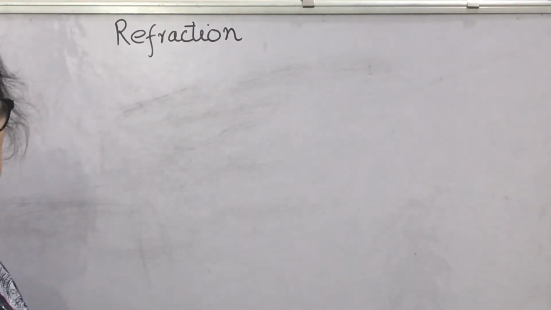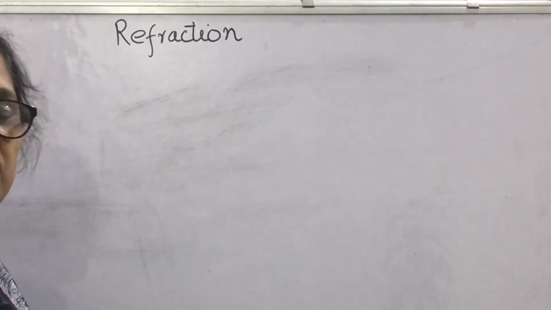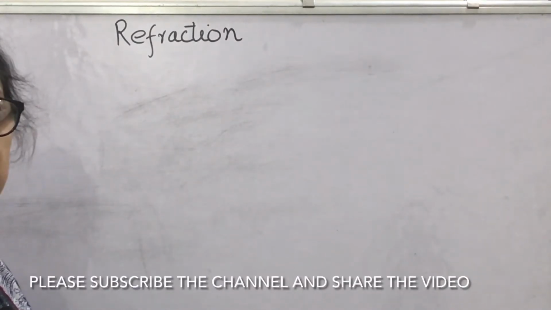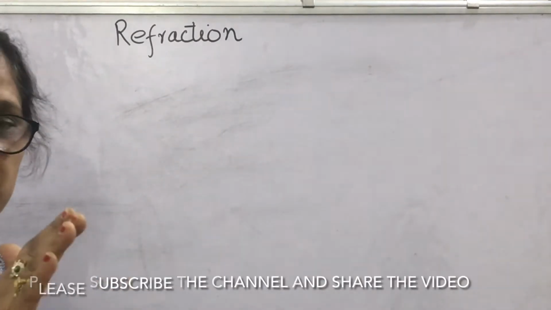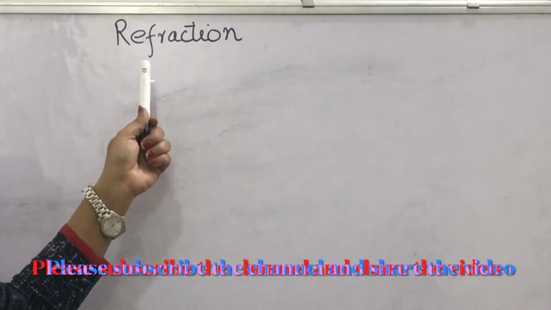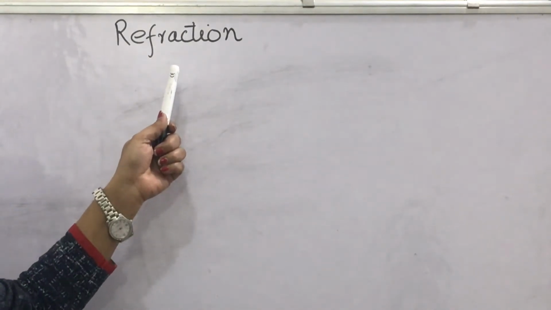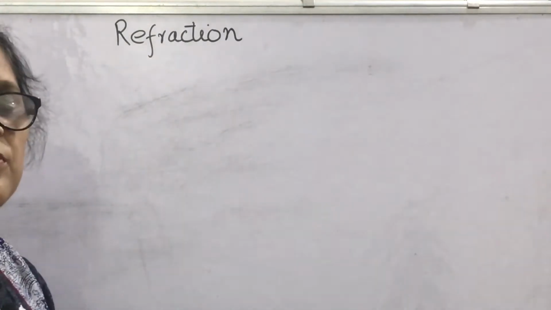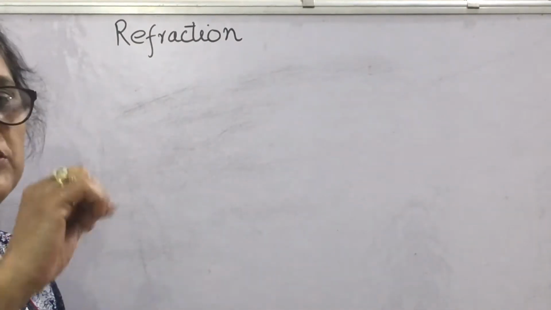Today we will discuss the phenomenon of refraction of light. We have already discussed reflection by plane mirrors and spherical mirrors. Today we will discuss refraction. What happens in case of refraction? When light passes from one transparent medium to the other, it bends from its path.